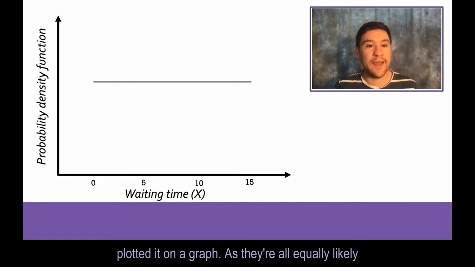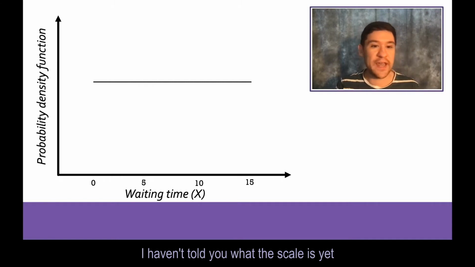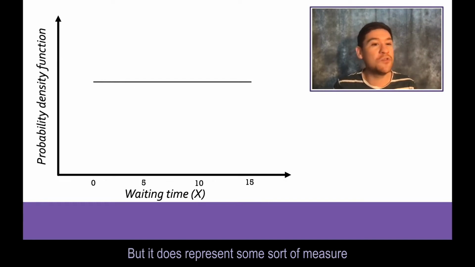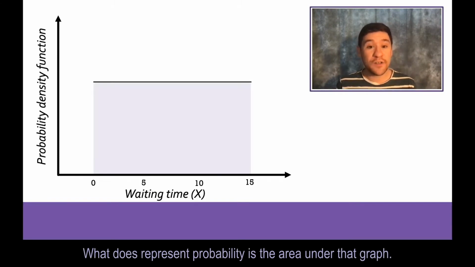As they're all equally likely, I can just draw a flat line between 0 and 15. I haven't told you what the scale is yet. That flat line does not represent probability, but it does represent some sort of measure of how likely something is. What does represent probability is the area under that graph.